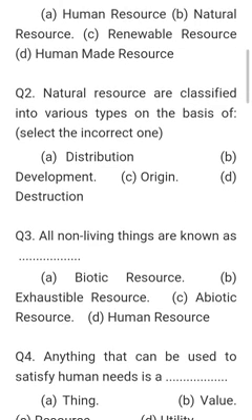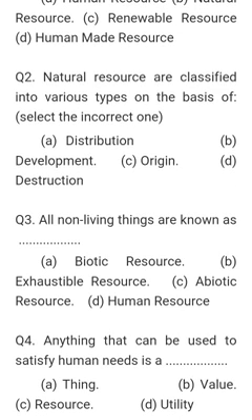Then question number 2: Natural resources are classified into various types on the basis of... we have to select the incorrect one. Option A, distribution. Option B, development. Option C, origin. Option D, destruction. So distribution is taken into consideration, development is also taken into consideration, origin is taken into consideration, but destruction is not taken into consideration. Then the incorrect option to the question is option D, destruction.